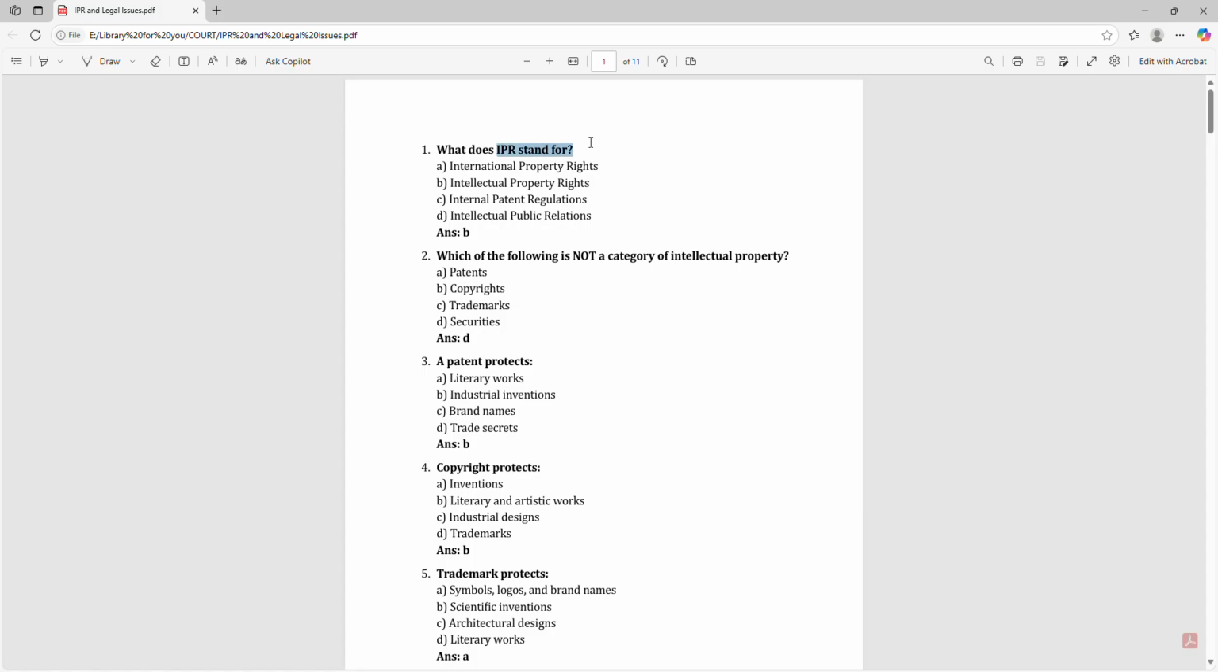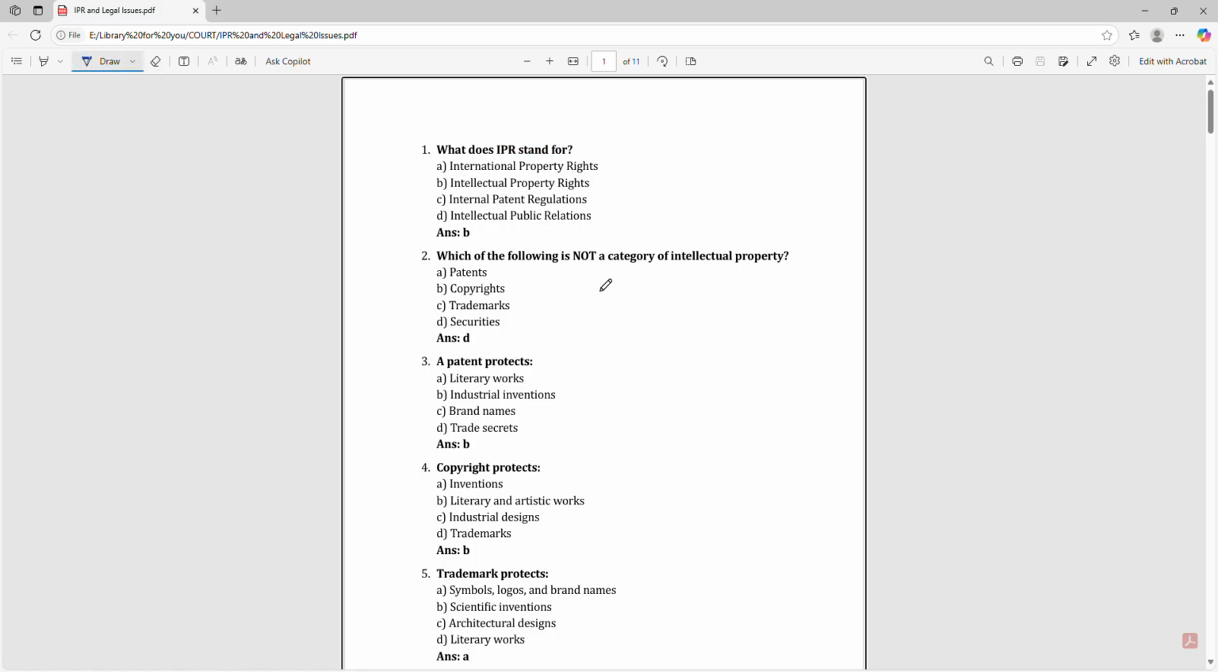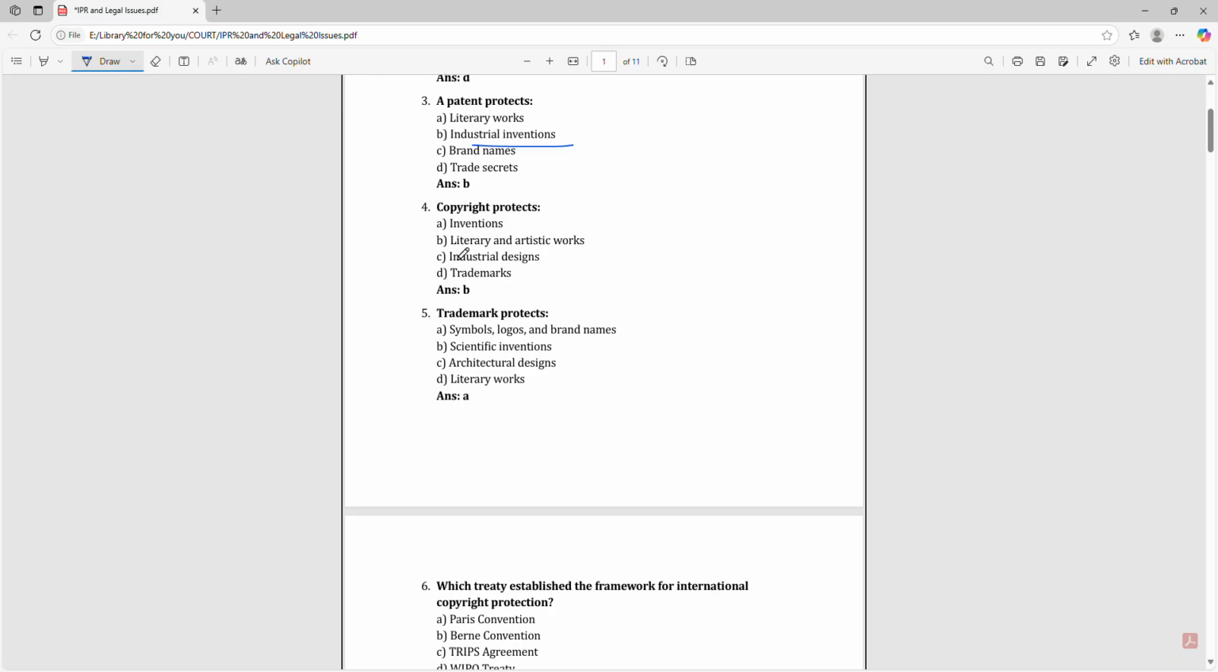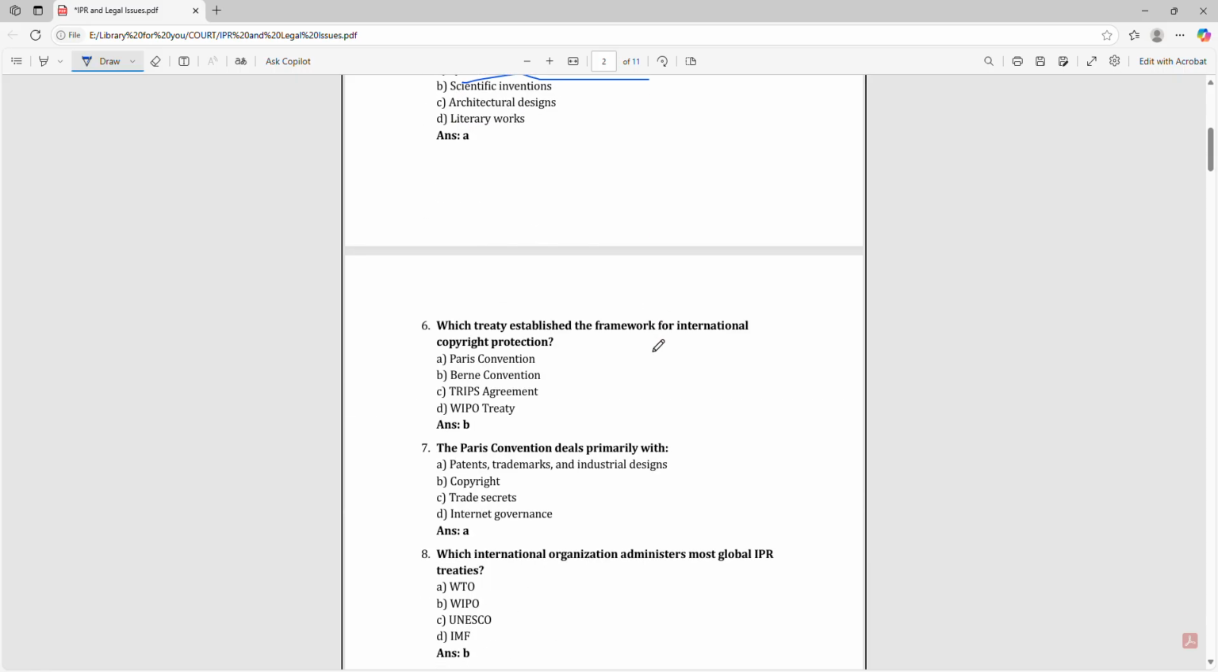What does IPR stand for? That is intellectual property rights. Which of the following is not a category of intellectual property? That is security. A patent protects industrial invention. Copyright protects literary and artistic works. Trademark protects symbols, logos and brand names.